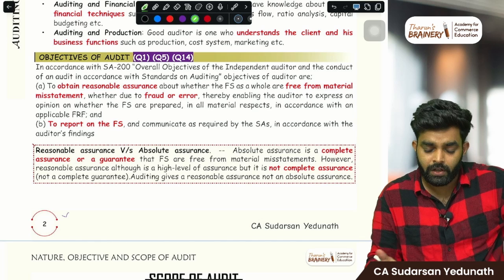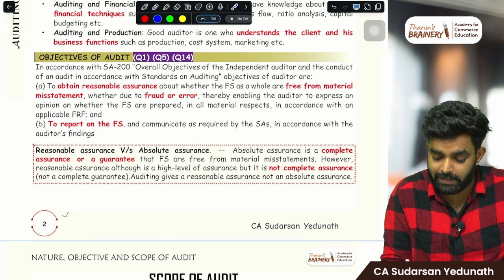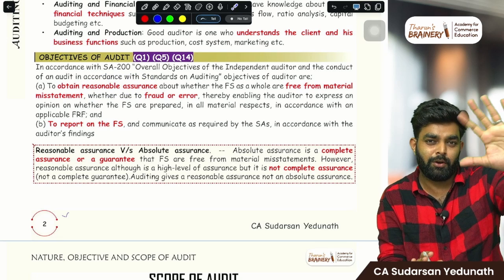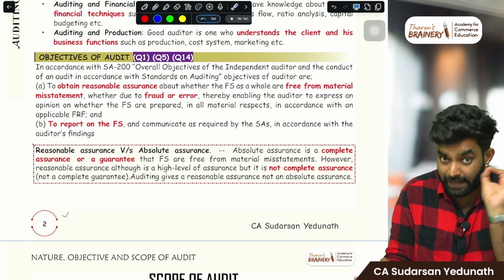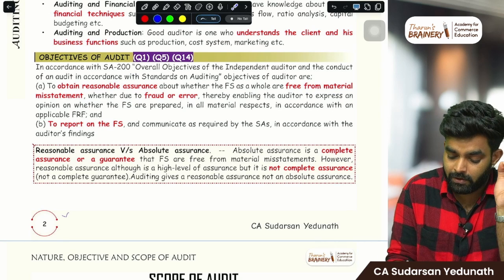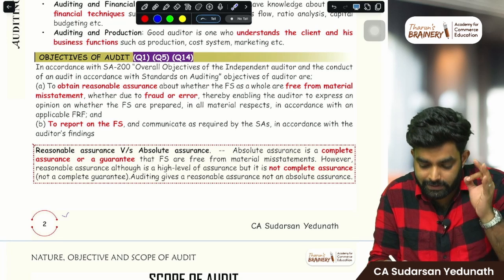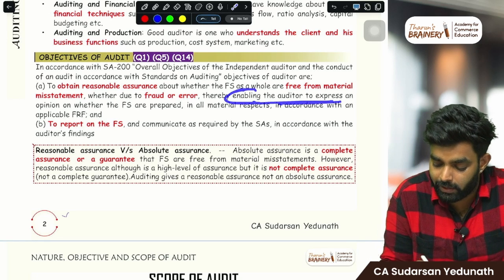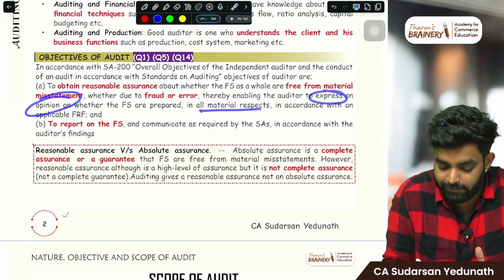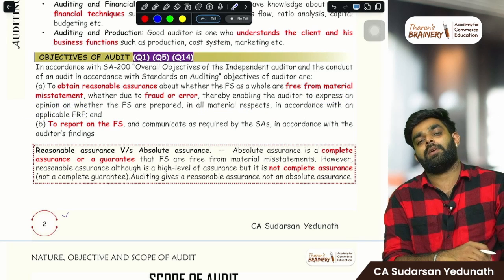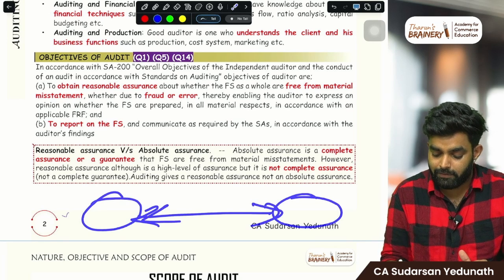Okay. So what are the objectives of auditing? First, to obtain reasonable assurance. We cannot obtain absolute assurance. Reasonable assurance that financial statements are free from material, important misstatements due to fraud or error. And when you obtain reasonable assurance, it enables the auditor to express an opinion that financial statements are as per the applicable financial reporting framework. I told you here, financial statement, financial reporting framework, your duty is to check whether both are the same.